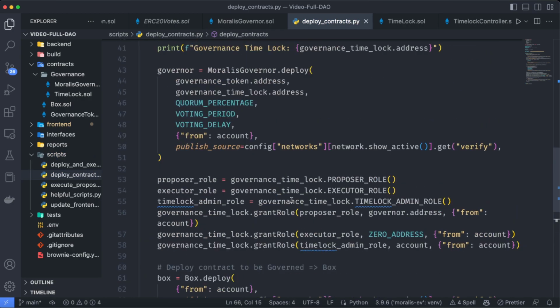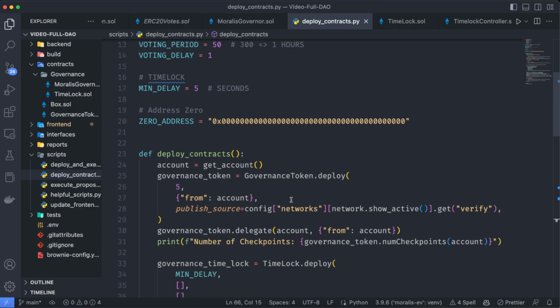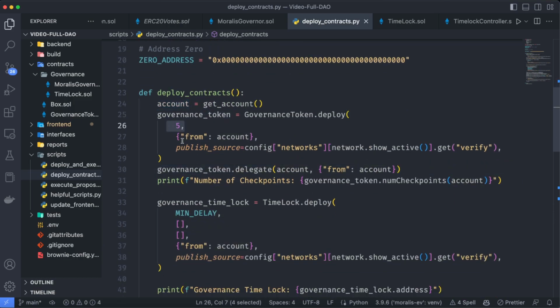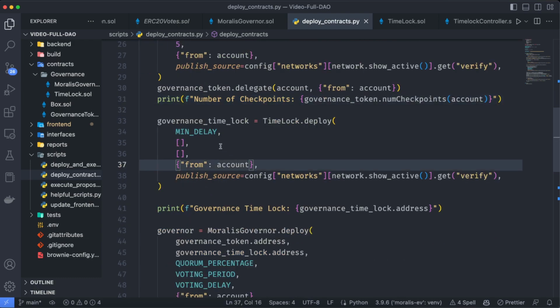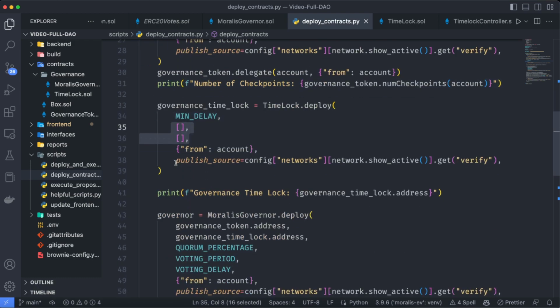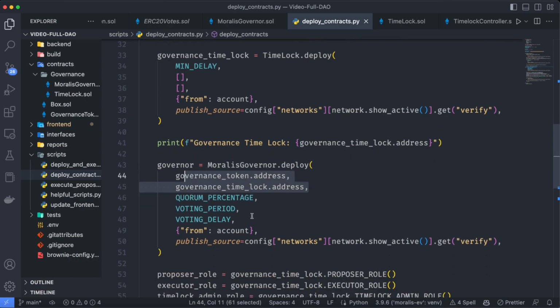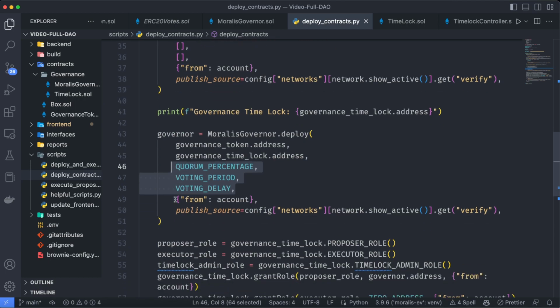So yeah, at the end, this is all we need to deploy the contracts. We are deploying the governance token with its constructor parameters, the governance time lock set up with the min delay, the roles, and the governor, which needs both of those contracts and also the other input parameters for the constructor.